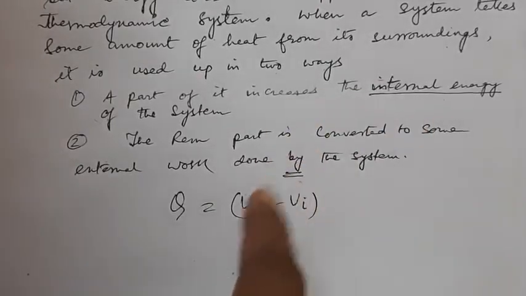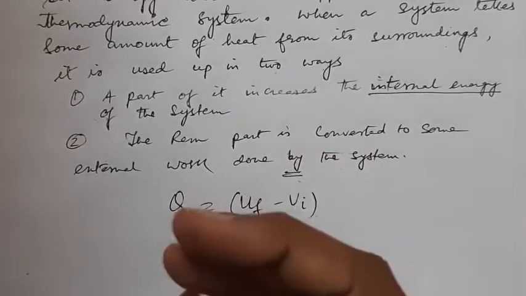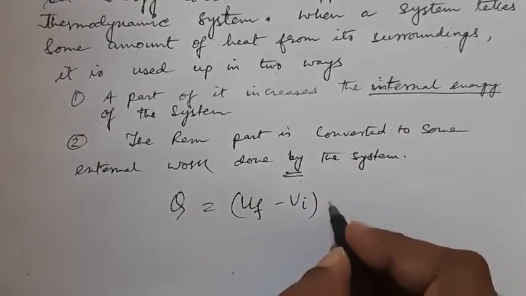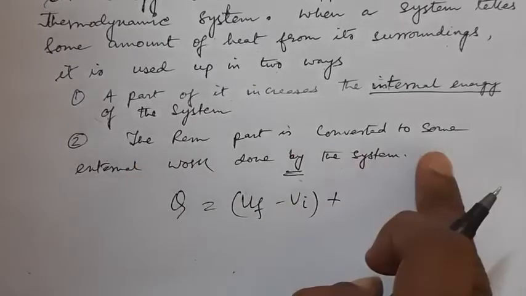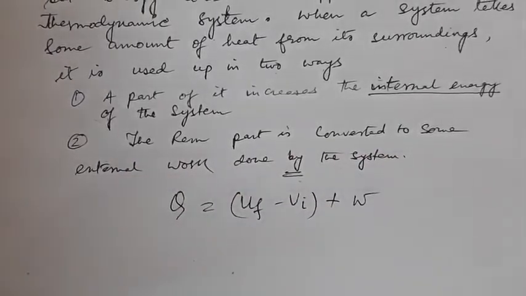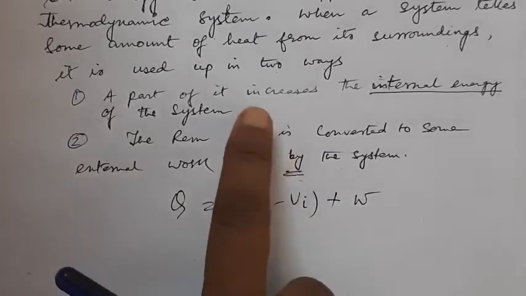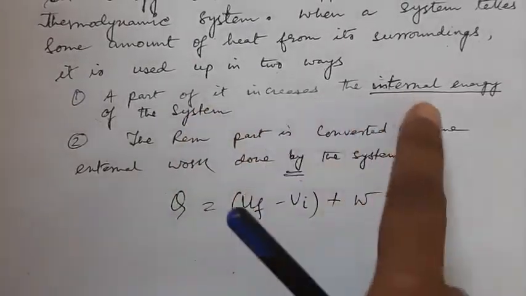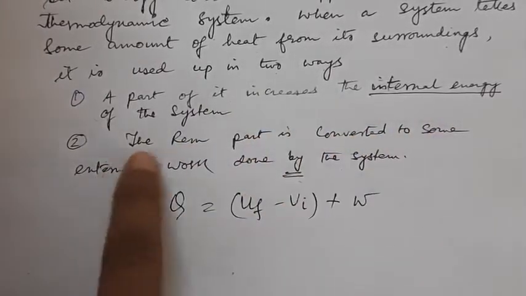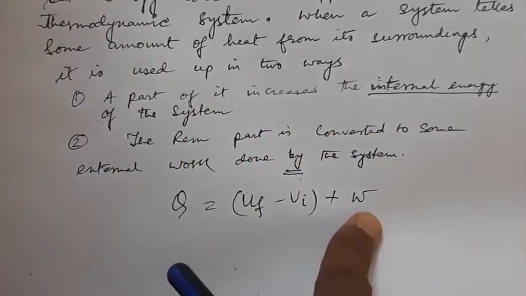As I have said, heat absorption by the body raises its internal energy, plus the remaining part is converted into external work. So we write W here. These are the two parts: the first increases the internal energy, and the second, the remaining part converted to some external work.